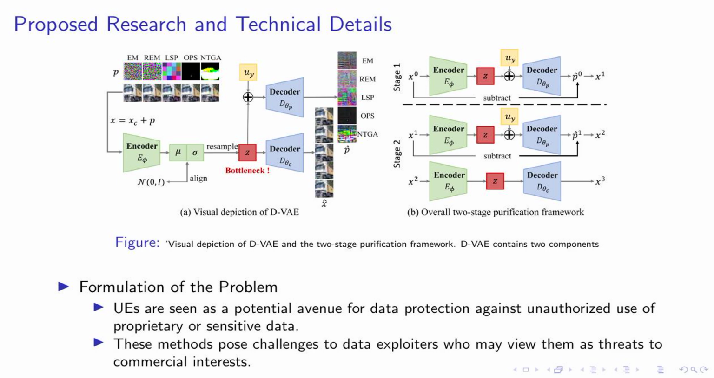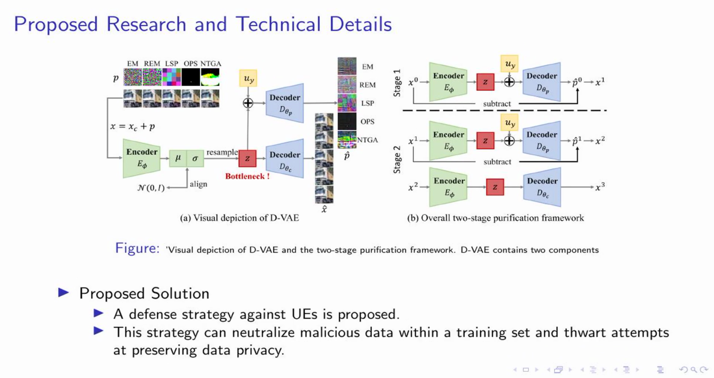Unlearnable examples, or UEs, are seen as a potential avenue for data protection against unauthorized use of proprietary or sensitive data. This is a significant issue in today's data-driven world. However, these methods pose challenges to data exploiters, who may view them as threats to commercial interests. Our research aims to navigate these challenges and explore the potential of UEs in a way that balances data protection and commercial interests. Stay tuned as we delve deeper into our methodology in the upcoming slides. On this slide, we delve into the technical details of our proposed solution.